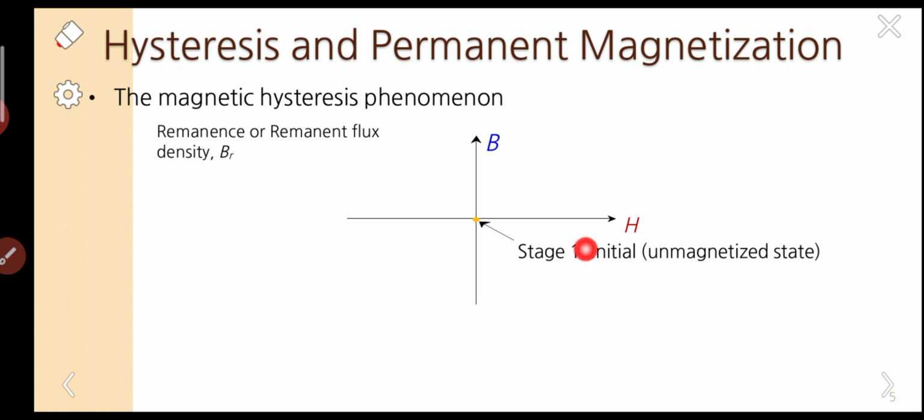we have taken the magnetic field strength on the x-axis and the magnetic induction on the y-axis.